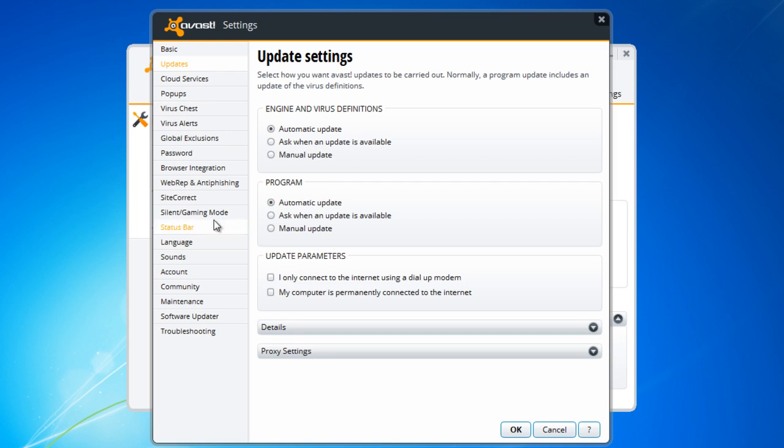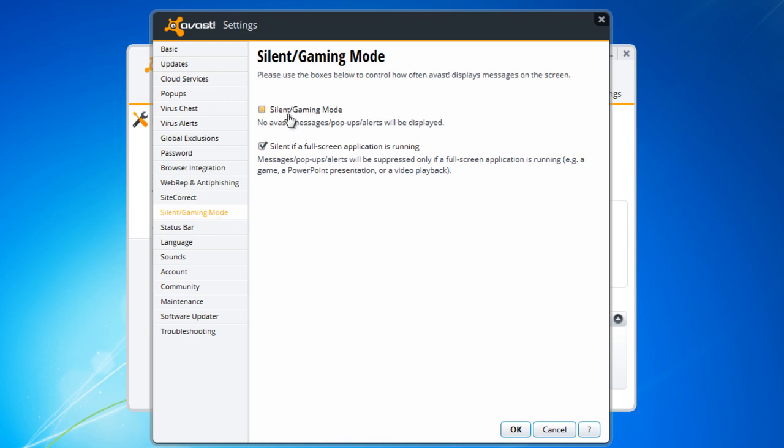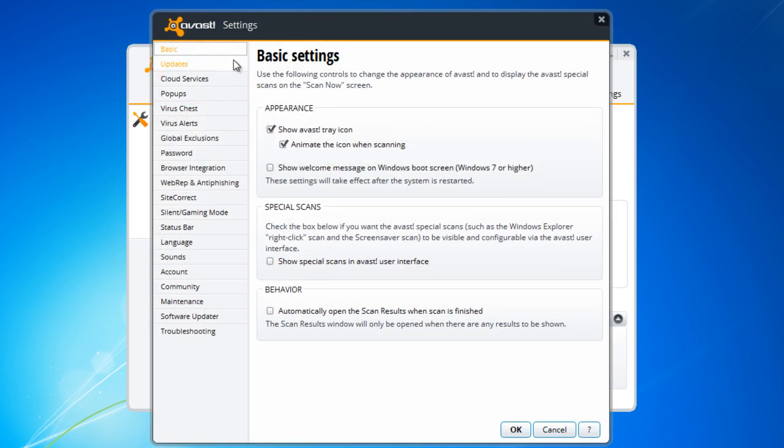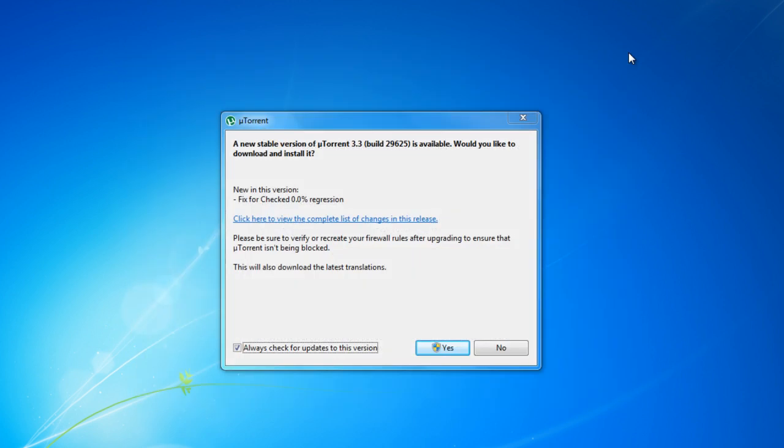And another thing, if you're a gamer and you don't want to have that pop-up coming up, you can select the silent gaming mode, so you will never get a pop-up on Avast. There are lots more features on Avast, but in this tutorial I'm not going to show you that much more. But that's how you download and install Avast.